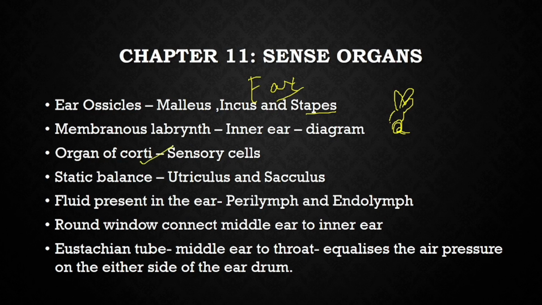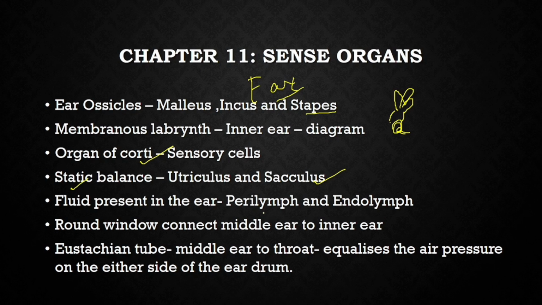Organ of Corti is the sensory cells for hearing. For vision, it is rods and cones. For hearing, it is the organ of Corti. Static balance is for utriculus and sacculus. Dynamic balance is for the ampulla of the semicircular canal. Semicircular canal is the keyword for dynamic balance. Then the fluid present in the static balance was asked earlier. Dynamic balance can be asked in your examination.